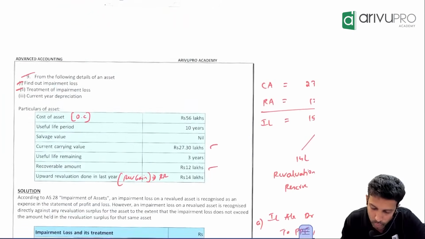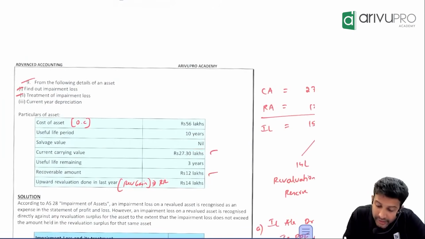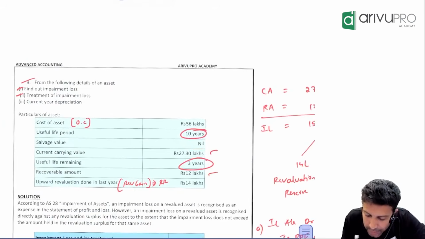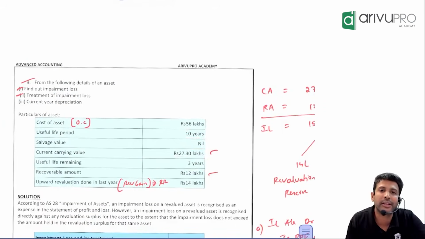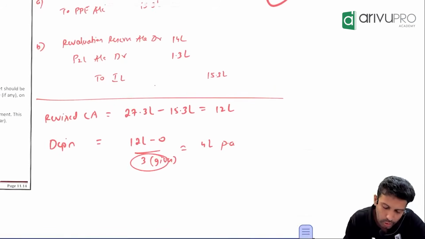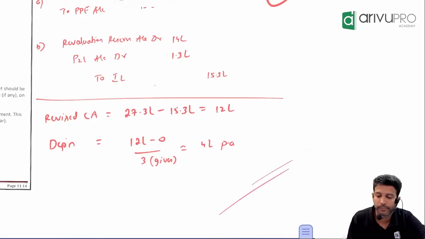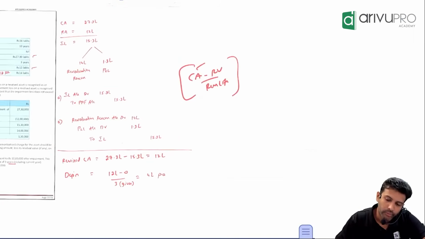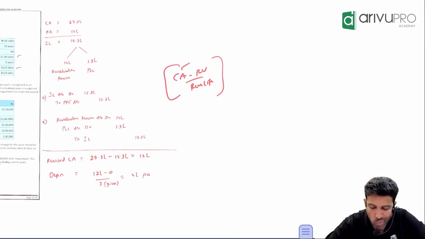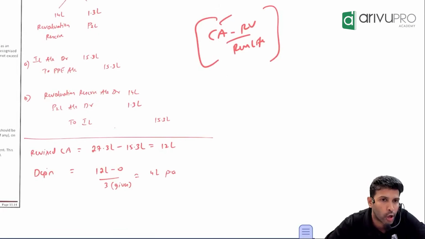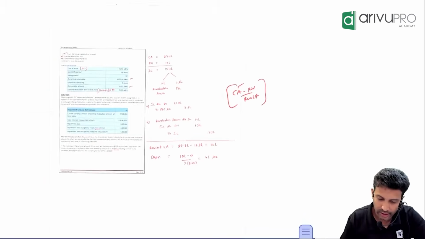They told us in the question the salvage value is 0. Divided by the life of 10 years or the remaining life of 3 years? Divided by the remaining life of 3 years. Do this, and depreciation will become. Good. Sorted. Okay, we still have a little time, so maybe we'll take one more.